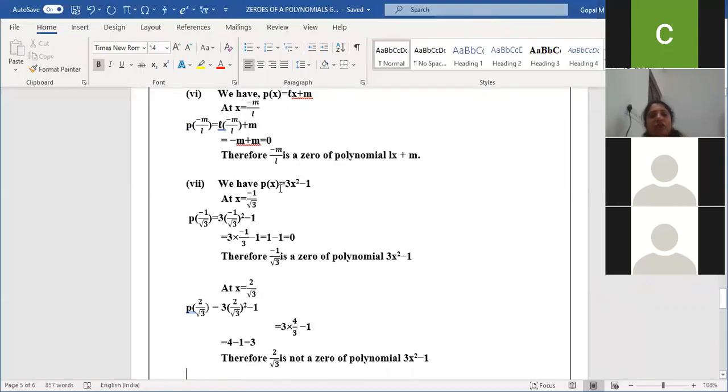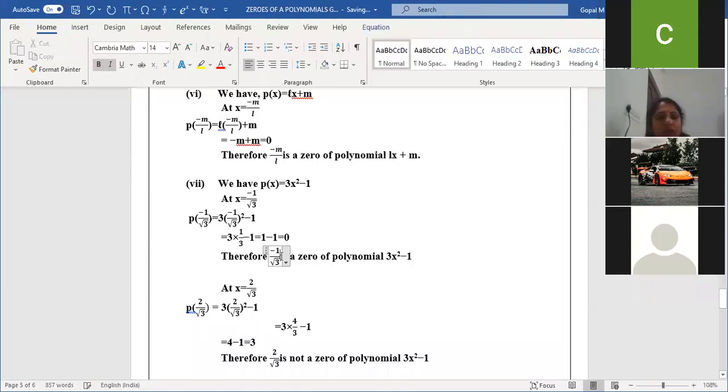Next question, they gave minus 1 by root 3. The polynomial they gave is 3x square minus 1. Observe carefully here. So x square is minus 1 by root 3 whole square. When I do the whole square, minus 1 whole square becomes 1 and the denominator becomes 3, so 1 by 3. 3 and 3 will get cancelled. 1 minus 1 is 0. Therefore, minus 1 by root 3 is a zero of the polynomial 3x square minus 1.